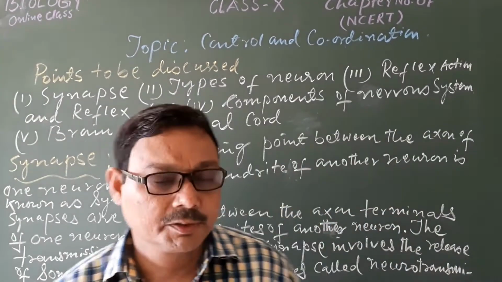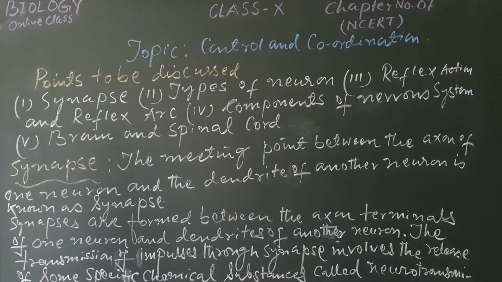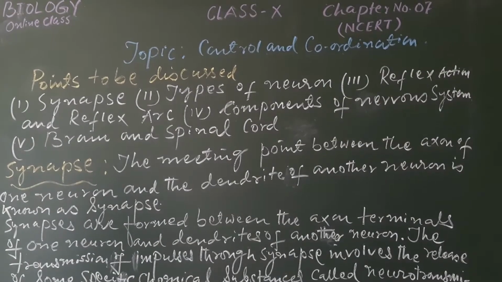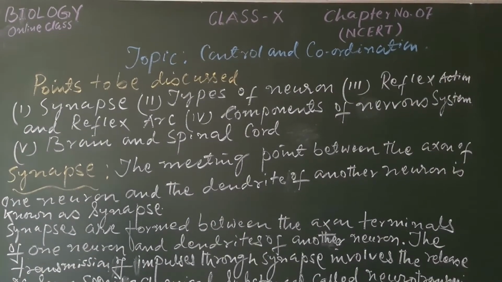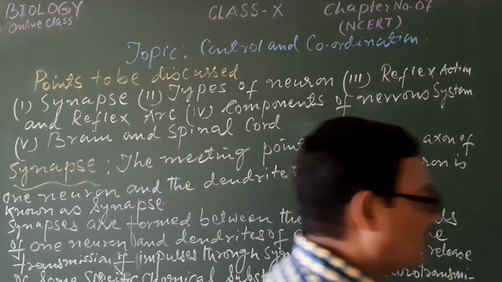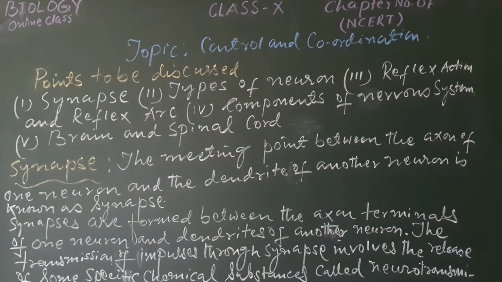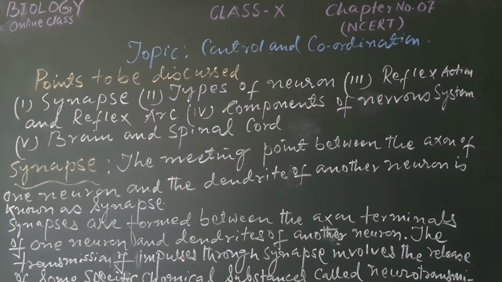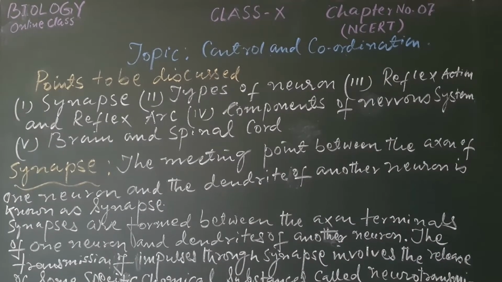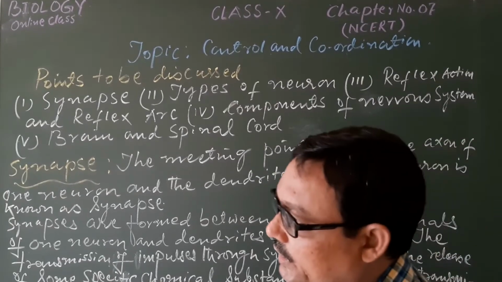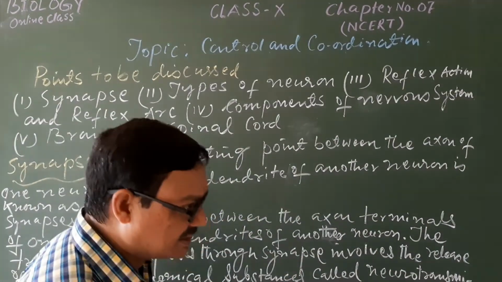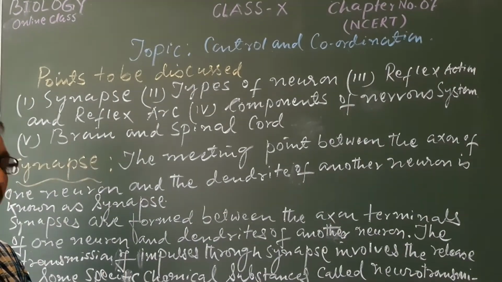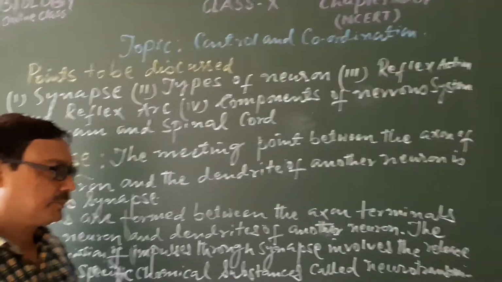Good morning, students. In the last class, we started our new chapter number 7, that is control and coordination. In the introductory class, we saw and studied a lot of things related to the nervous system, that is the communication system of our body, that is the nervous system and the endocrine system.